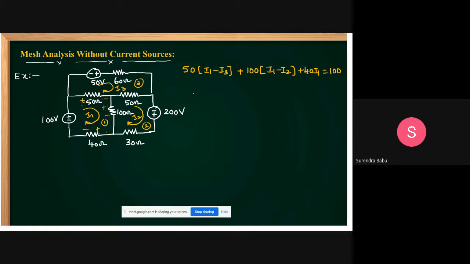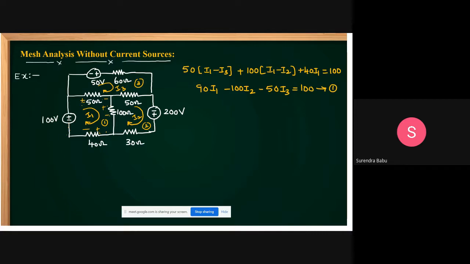Now simplify this one. This 50 into I1 plus 40 into I1 is 90 into I1. Then minus 100 into I2, minus 50 into I3. This is equal to 100. This is the one equation.